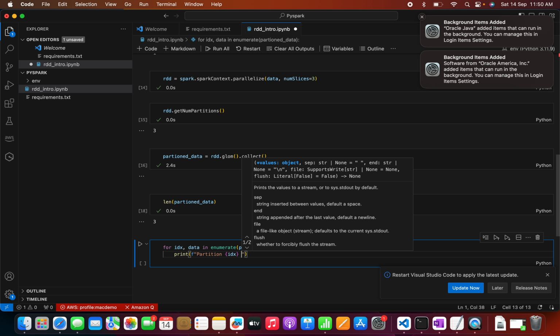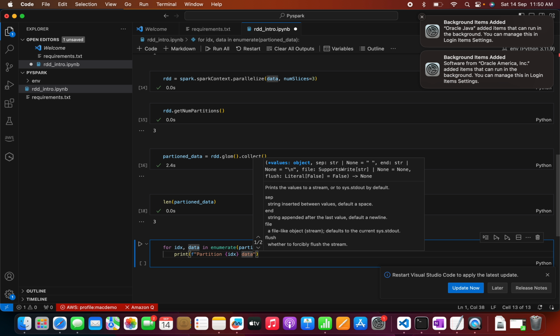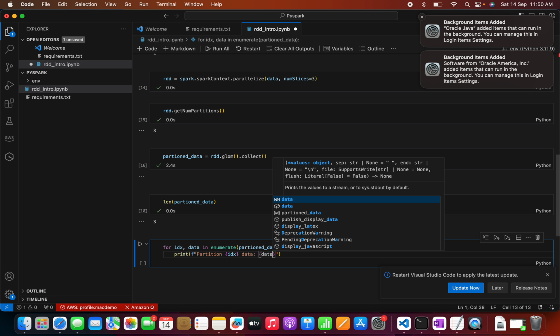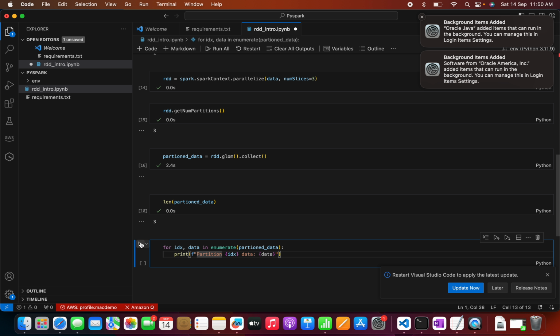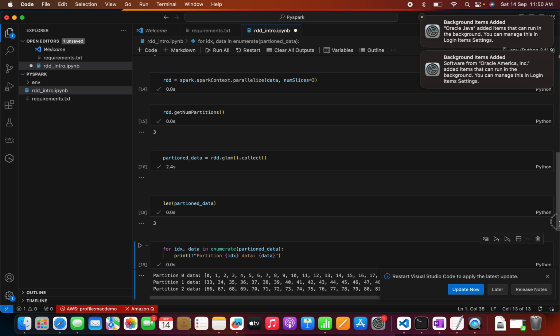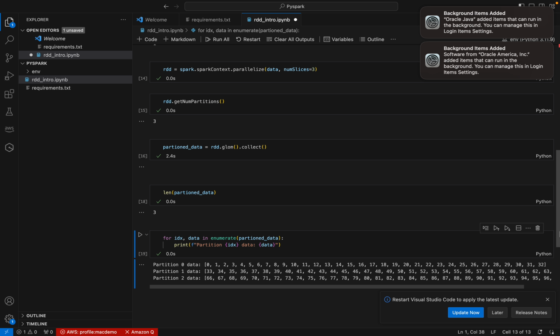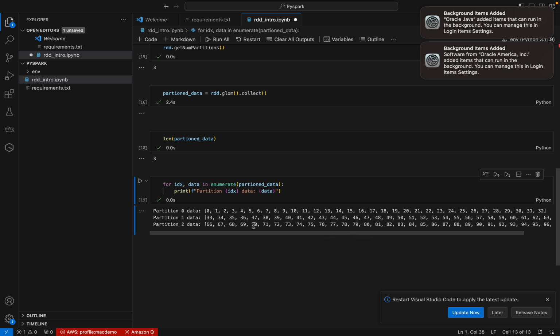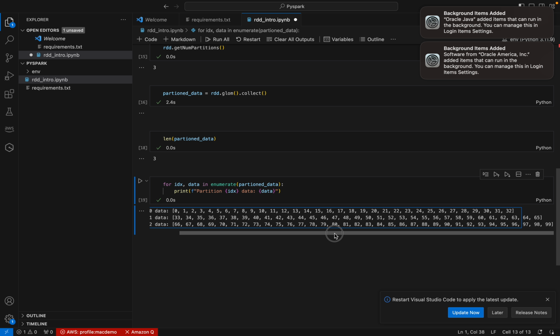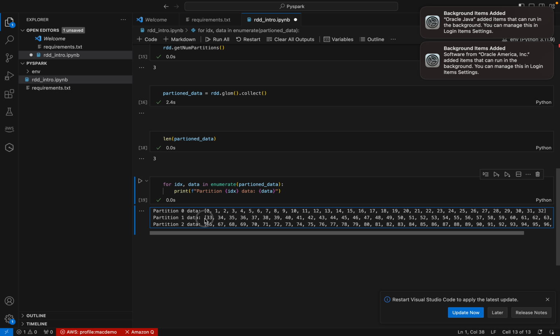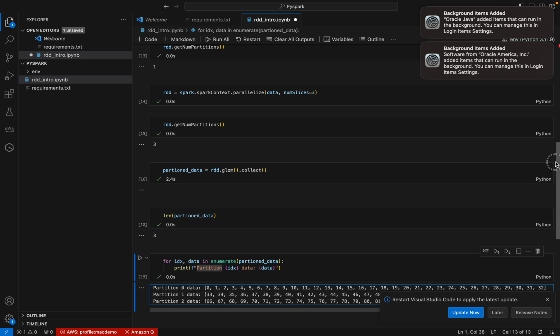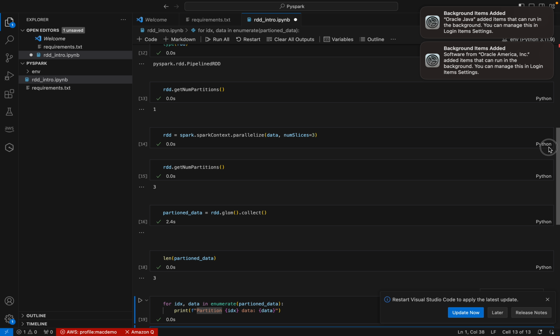Sorry about the spelling mistake. Let me execute this. See, here we can see the partition data. We have created 3 partitions and we can see how the partitioning is done. So that is about the coding part.